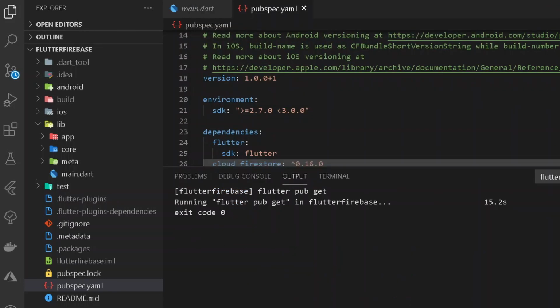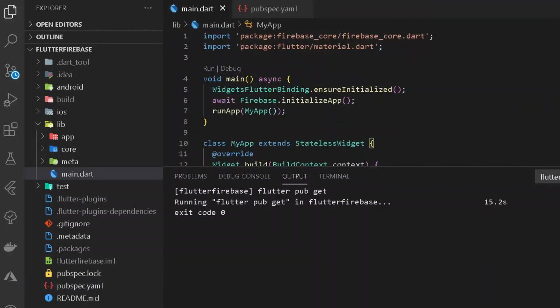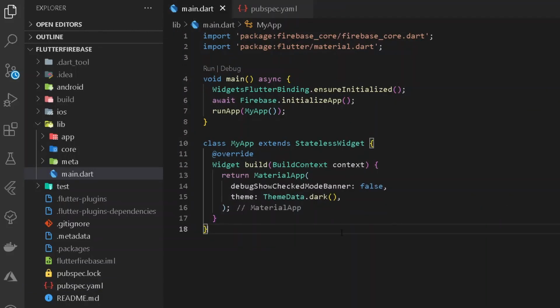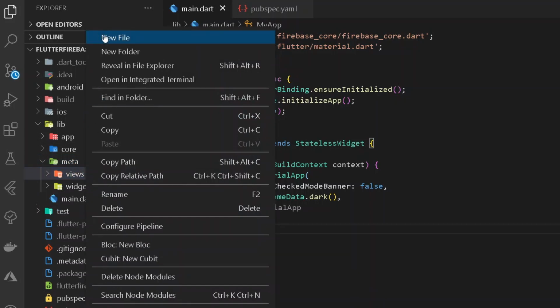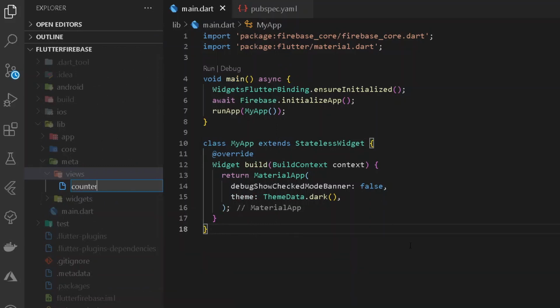So once we have a dependency, let's go back under our main.dart file. Alright, close this up. Now let's move under our meta package, under our views, and first of all let's create a view for our counter app. Here I shall be having a new file called counter app example. You can give it any name according to you.